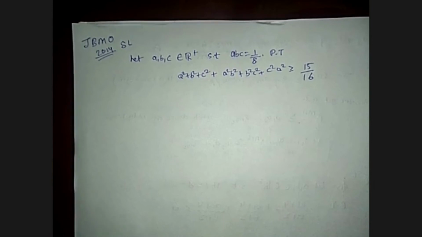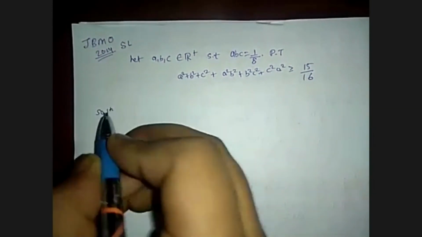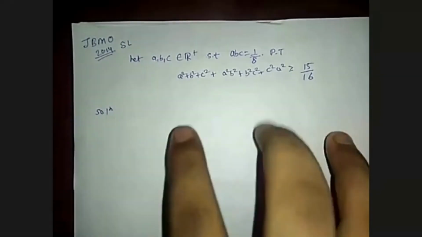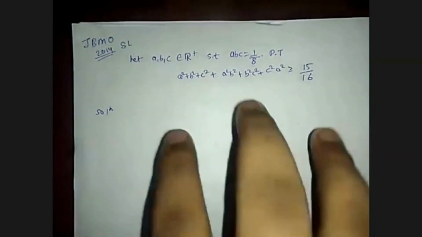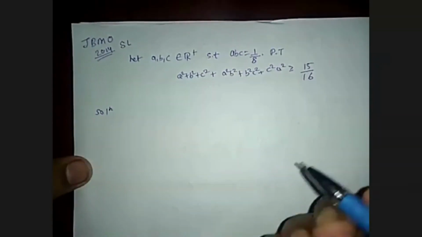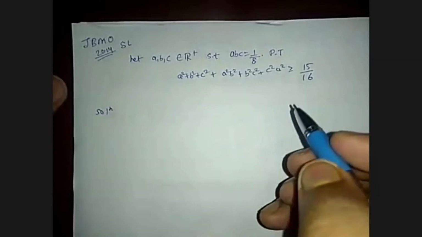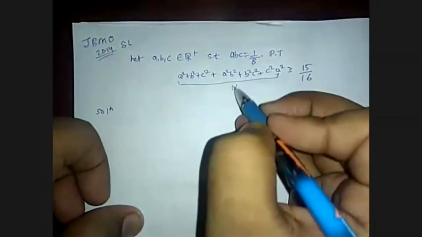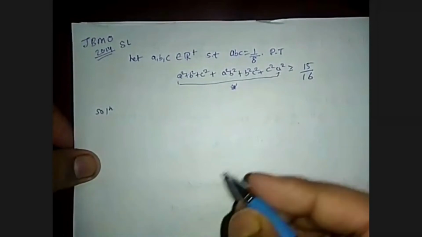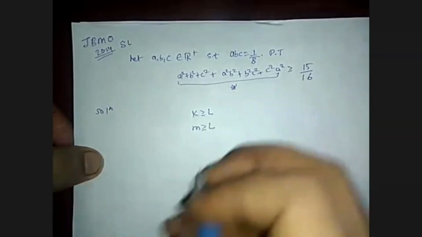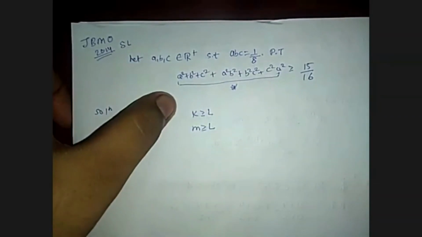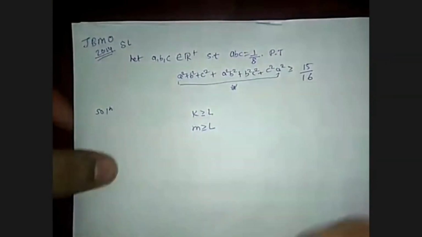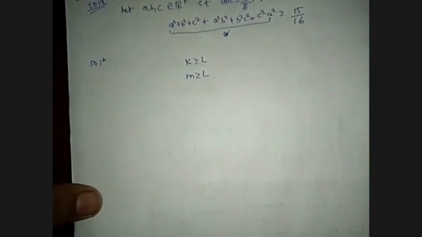Now I am going to solve this problem. So one way is to apply AM-GM directly on these 6 numbers. But if we apply AM-GM on these 6 numbers, you will get that it is greater than or equal to 3 by 4. And 15 by 16 is greater than 3 by 4. I'm calling this statement star, greater than or equal to 3 by 4. And if k is greater than or equal to l and m is greater than or equal to l, then we can't compare k and m. So I'm going to do this by another method.